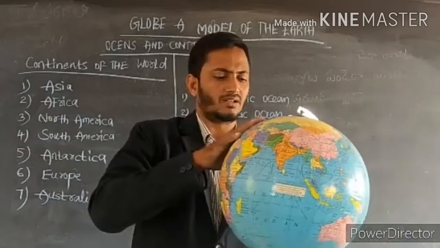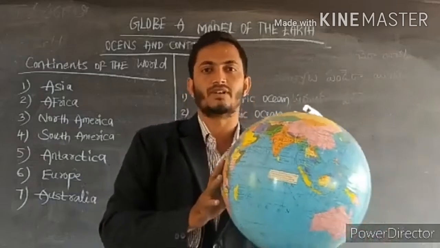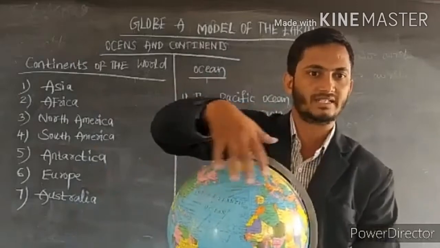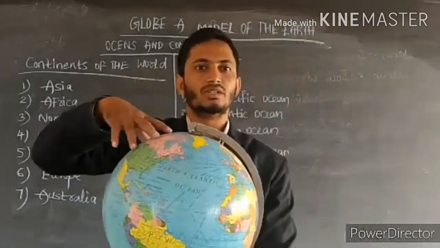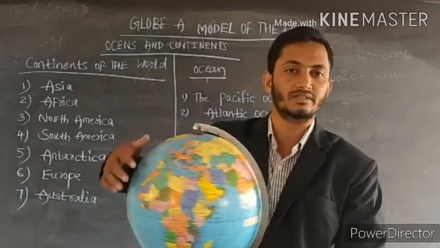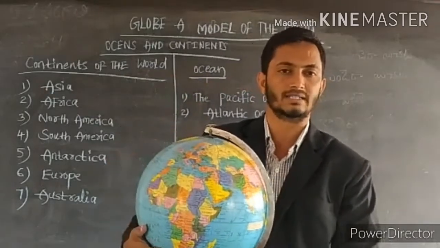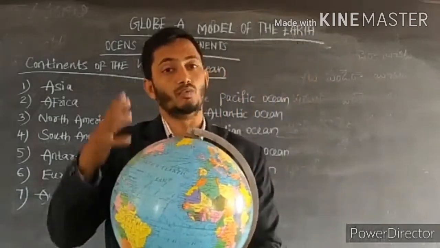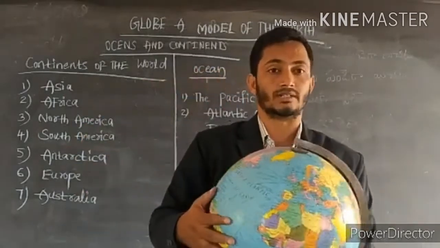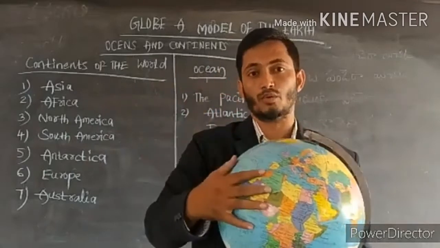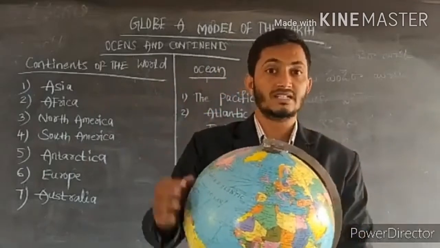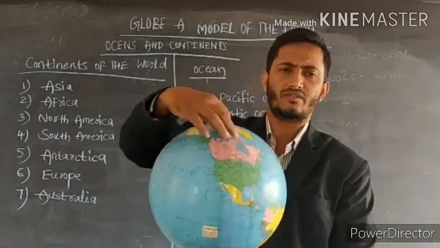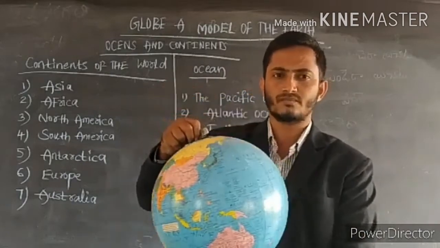As per the geographers' information, 71% of the surface of the world is covered with water. 71% of the surface of the globe is covered with water. Just 29% is land. See what we can see on the globe.